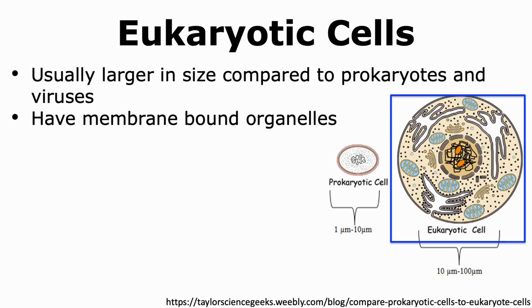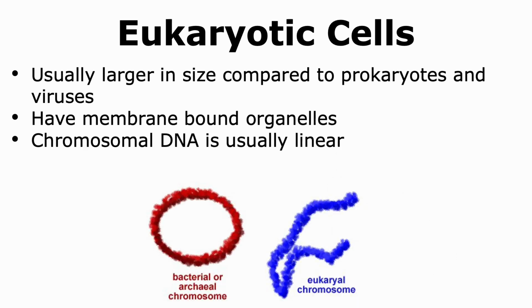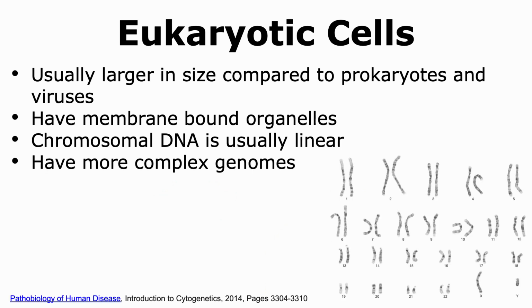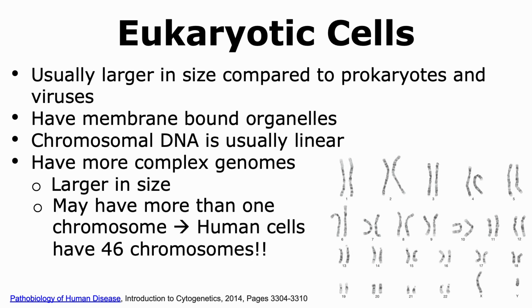Eukaryotic cells have membrane-bound organelles, which are usually not present in most prokaryotic cells. The chromosomal DNA of eukaryotic cells is linear, which is different than bacterial or archaeal chromosomes, which are circular. Eukaryotic cells have more complex genomes. The genomes are usually larger in size than prokaryotic cells, and there may be many instances where the cells can have more than one chromosome. For example, in the case of humans who are eukaryotes, every cell has 46 chromosomes, or 23 pairs.